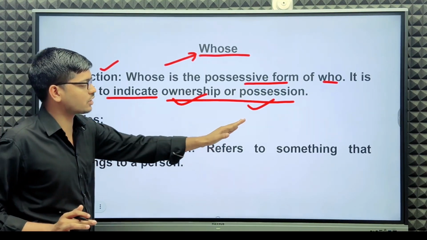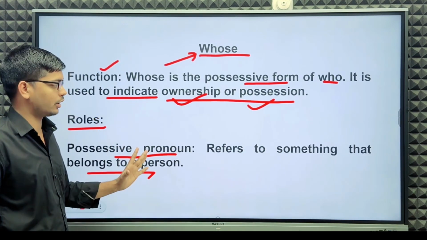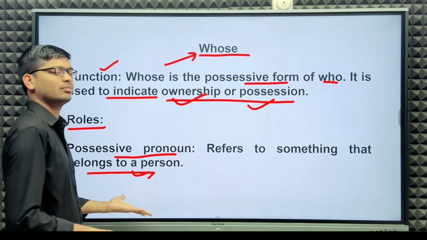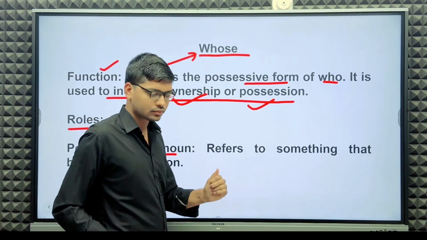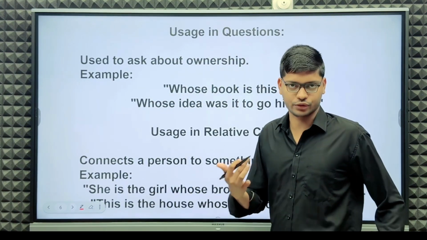It refers to something that belongs to a person, so we use whose.